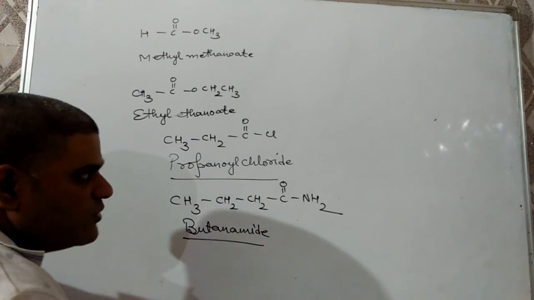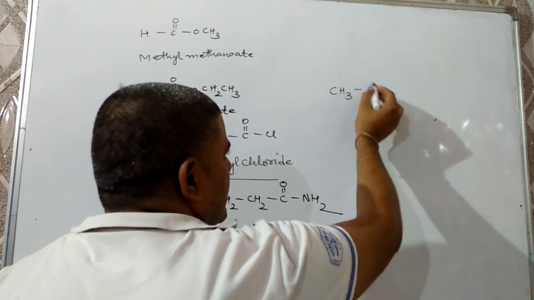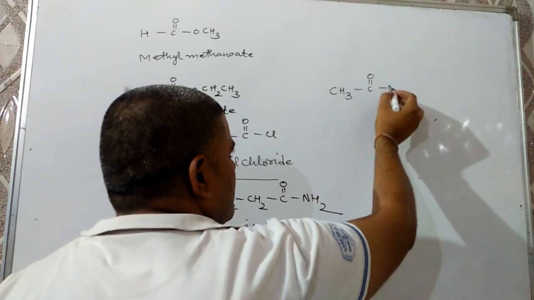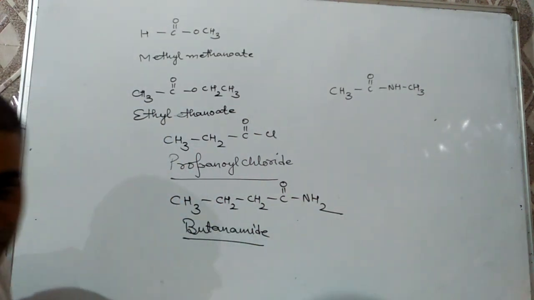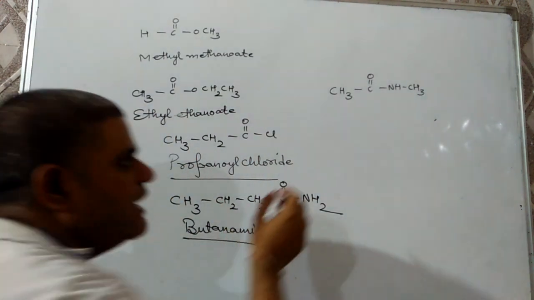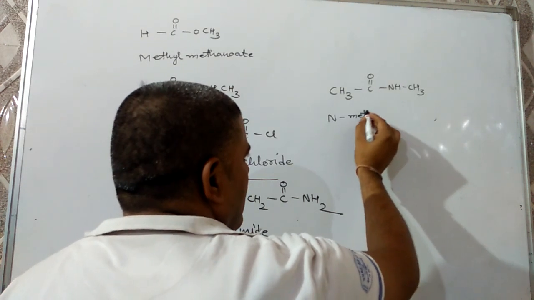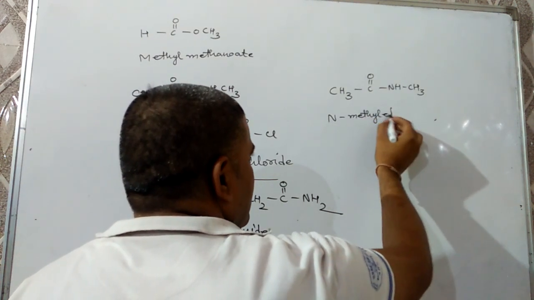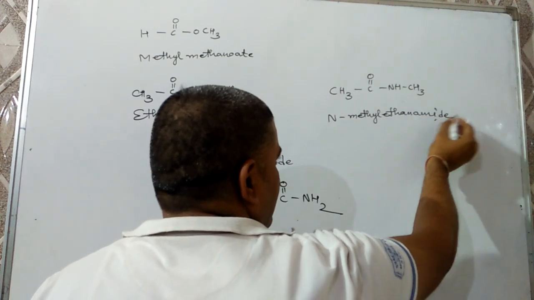Question might be there about substituted amides. CH3, C double bond O, NH, CH3. Here a methyl group is present on nitrogen. Then we have to write it like this: N-methyl ethanamide.